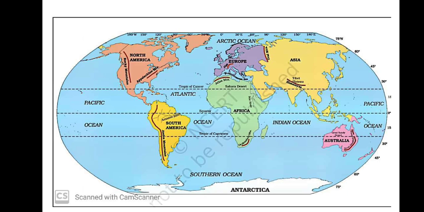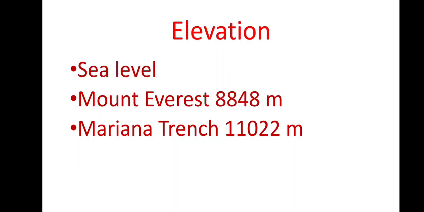So water bodies are found more on the earth, and you can see certain parts of the continents in the southern hemisphere, northern hemisphere, eastern hemisphere and western. This is what we are going to discuss more.